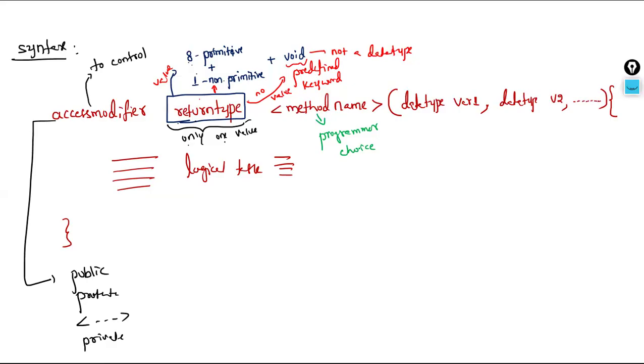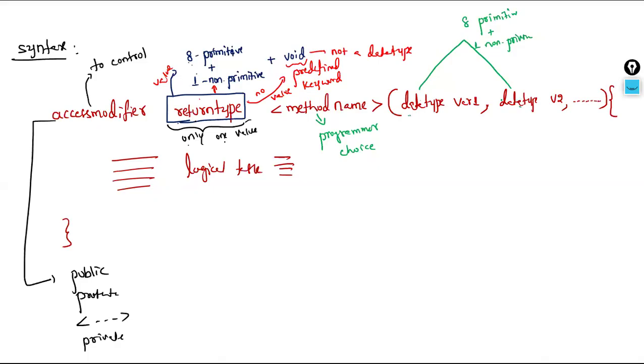It's a programmer's choice. Then, in the parenthesis, in place of these data types, what is allowed? Like before, any of the 8 primitives can be allowed, and string is also allowed, which is the one non-primitive. We can use any one of them in place of these data types. Can we use the same data type, for example, int, comma, int once again? Is it possible? Yes. I am not writing data type 1 and data type 2.